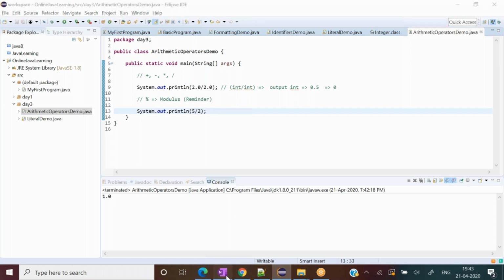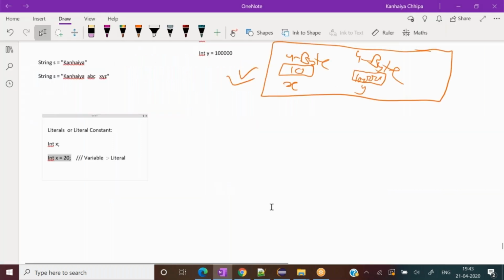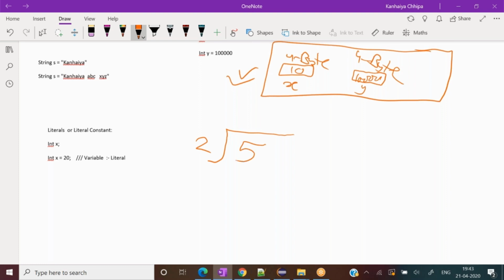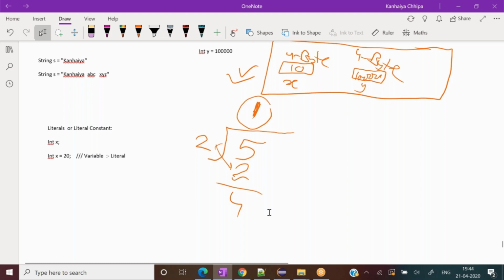Okay, let me do it here. I divide 2 by 5. So 2 fours are 8... 2 twos are 4, remainder 1, right? Remainder 1. So what would be the output? 1, correct? Yes. Just a division, and up till where we can divide, the value we can multiply easily.